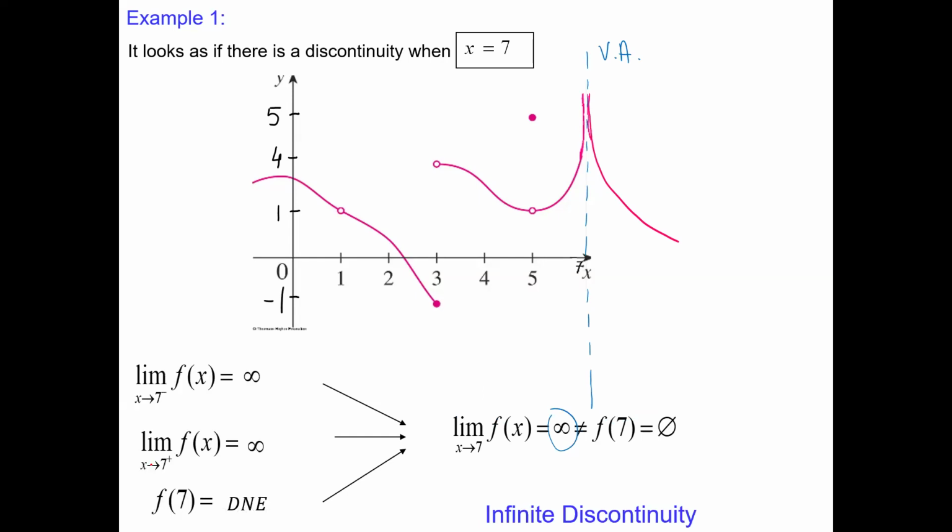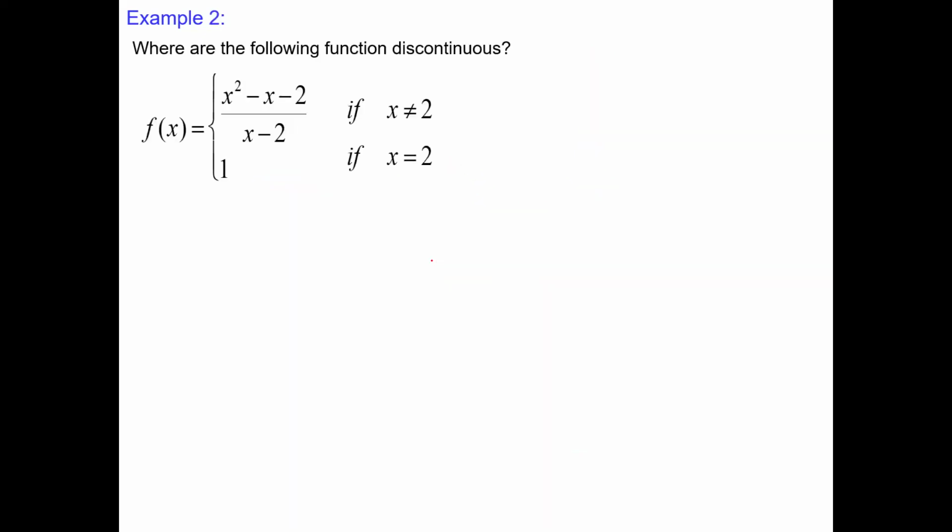Infinite limit, of course, but infinite discontinuity. That means when the vertical asymptote is placed, we will say it's infinite discontinuity. That's when we have 3 types: removable, jump, and infinite. Please make sure, based on the limits or based on the graph, you can identify. And now I have this question.